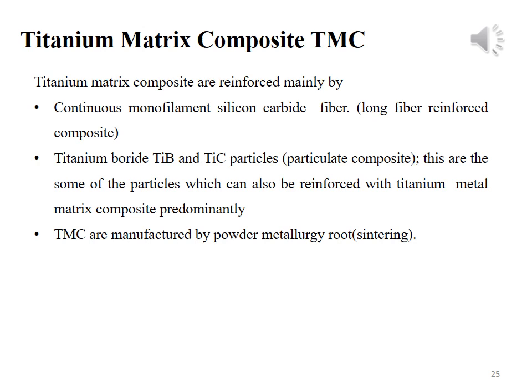Particles of titanium carbide or titanium boride are embedded within the titanium matrix. So this is called particulate reinforced composite material. This material is manufactured by powder metallurgy process. It is a type of solid state processing method.